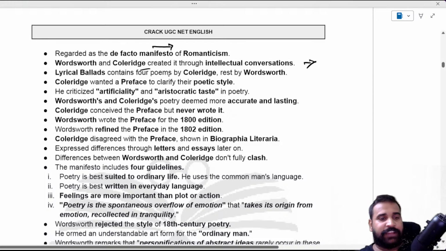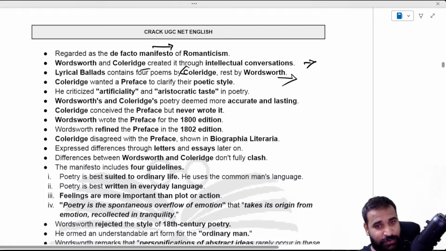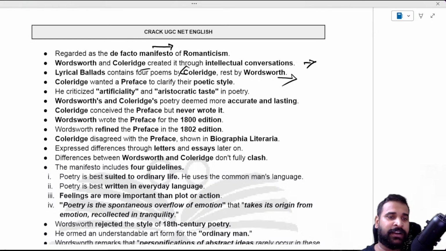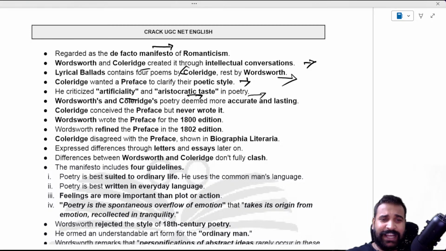Anyway, let's move forward and talk about Lyrical Ballads, and remember, it contains 4 poems by Coleridge and the rest by Wordsworth. Any poem that you know of Coleridge, you can write in the chat box, so I will know. That's how we are going to interact. Coleridge wanted a preface to clarify their poetic style, so it was added in the 1800 edition, by Wordsworth. And he criticized artificiality and aristocratic taste, because before it was neoclassical, right? And they were more focused on style, the rhyme, the technique, and all these things.